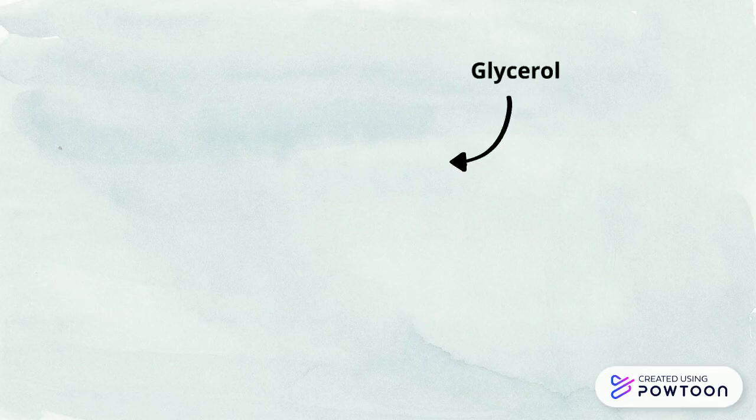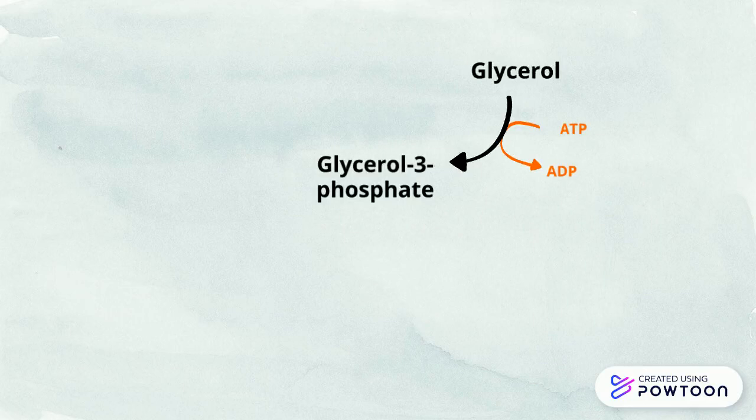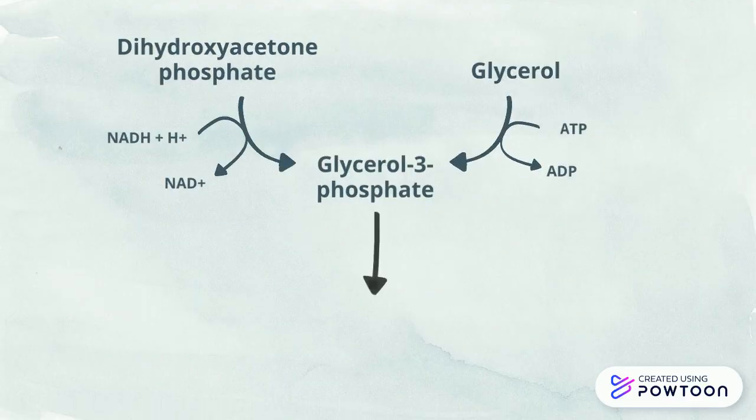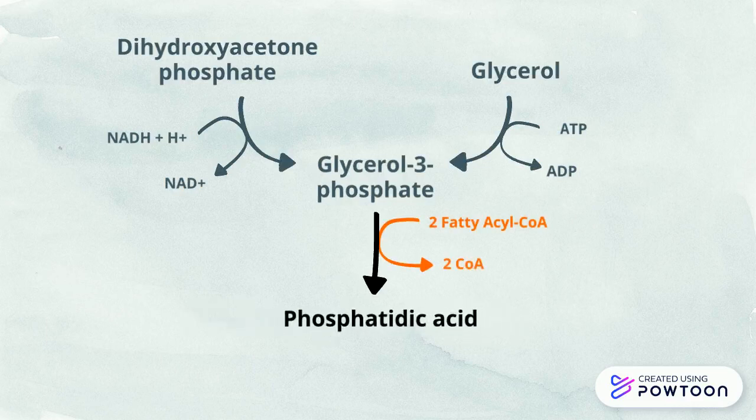Glycerol is first phosphorylated by glycerol kinase to form glycerol 3-phosphate. Dihydroxyacetone phosphate is reduced to become glycerol 3-phosphate using NADH as a cofactor. NADH is converted to NAD+. With the addition of 2 fatty acyl-CoA, glycerol 3-phosphate is converted to phosphatidic acid.